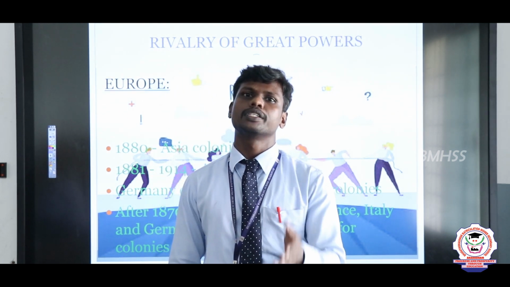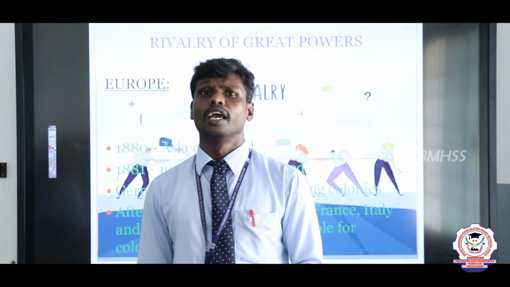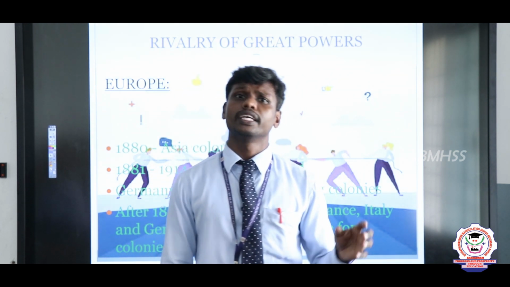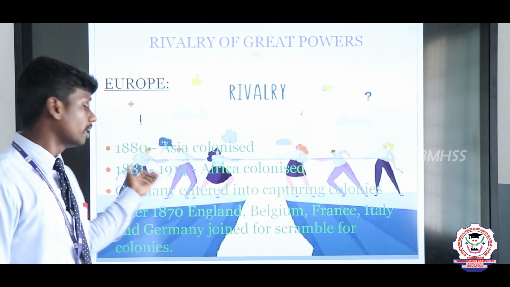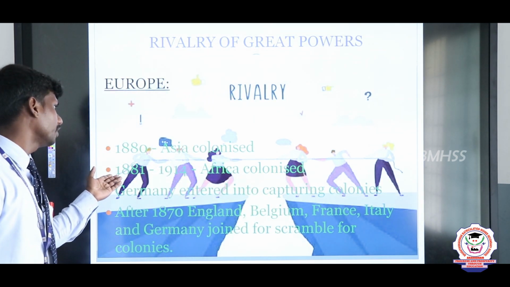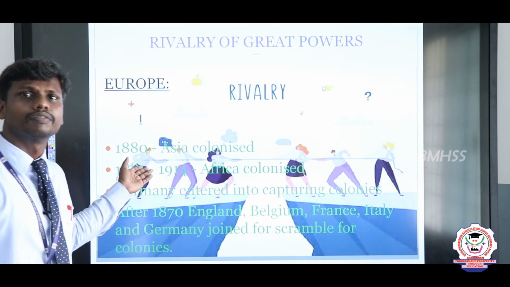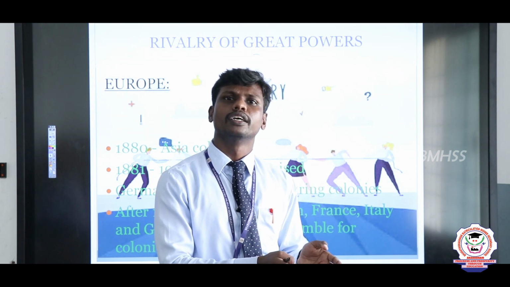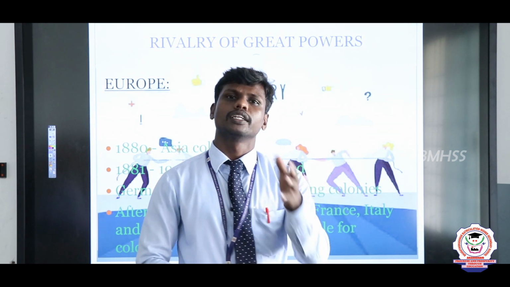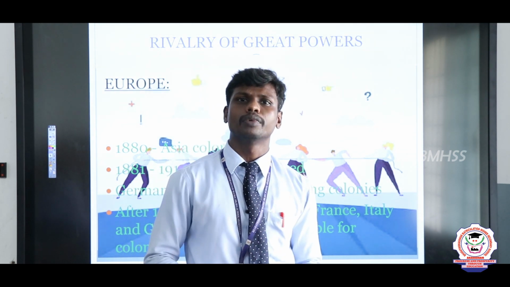We know that the Europeans, particularly the British, French, and then Germany and Italy, started to dominate in 1880 itself, and after that the people of Africa were under the control of the Europeans from 1881 to 1914. So within a short period, the whole of Africa was under the control of the Europeans. It led to a number of problems among them over capturing the countries.